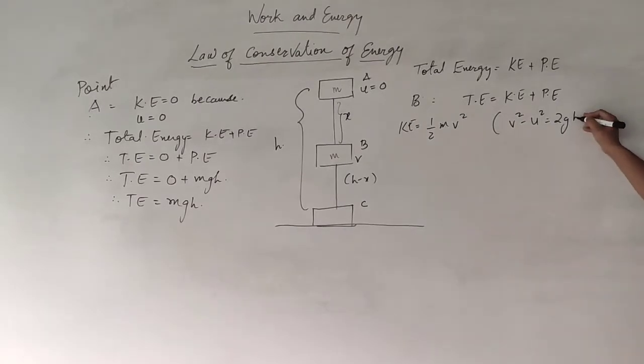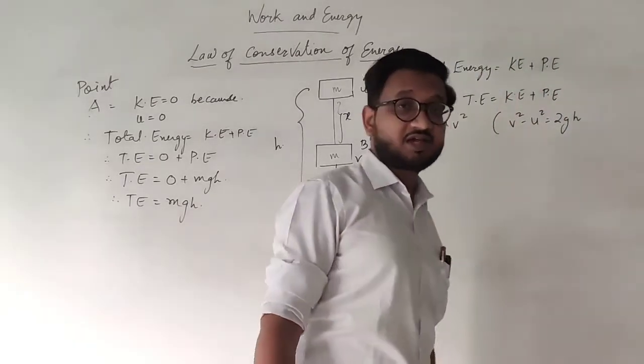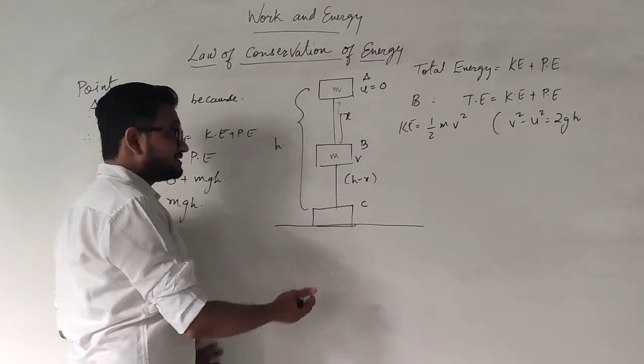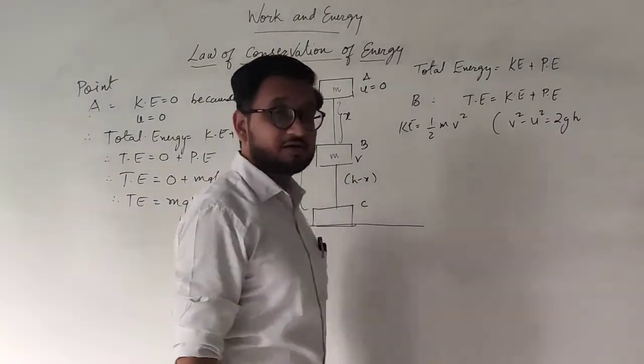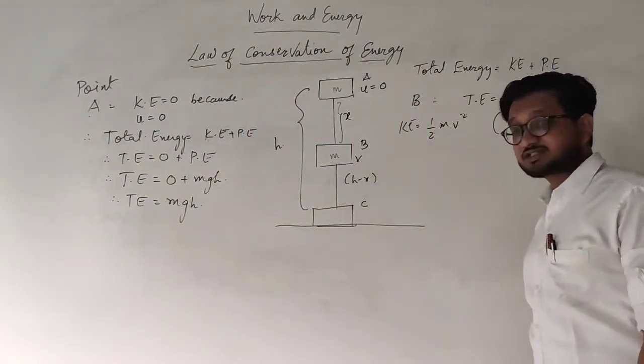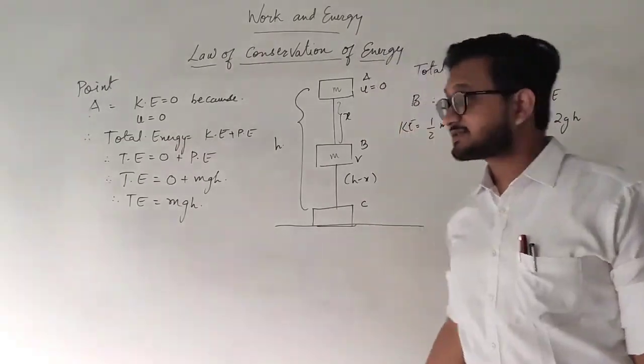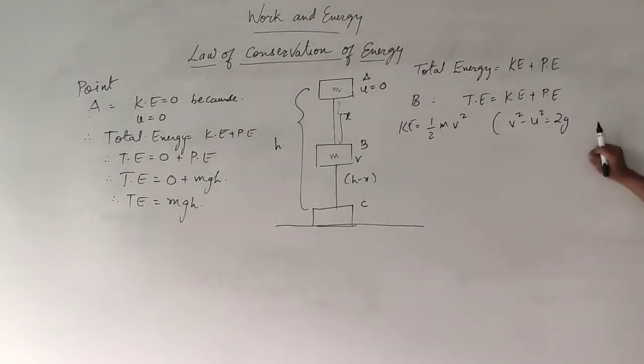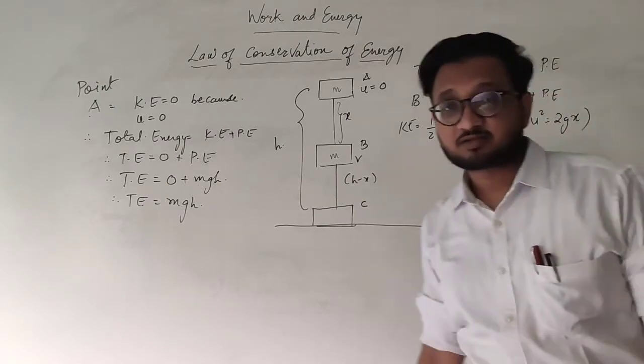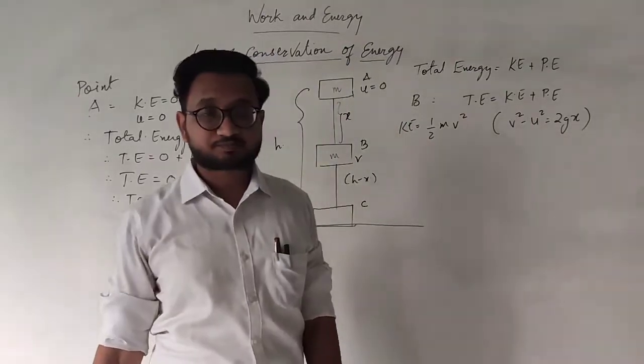But in this case, you will see that the height is not h. How much distance has it traveled? It has traveled x distance. So we will write v square minus u square equals 2gx. This is what we are going to write.